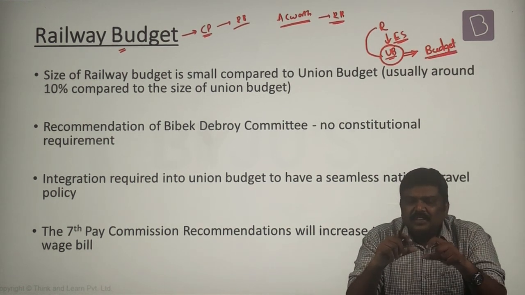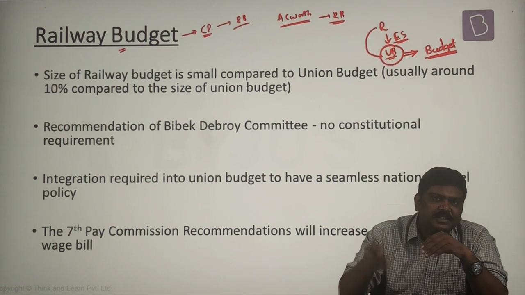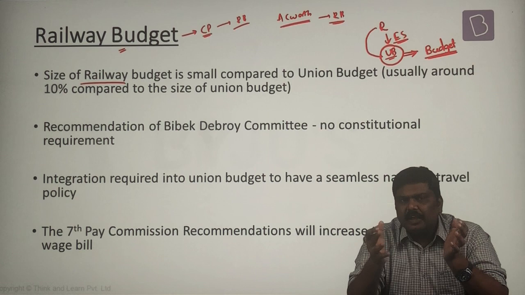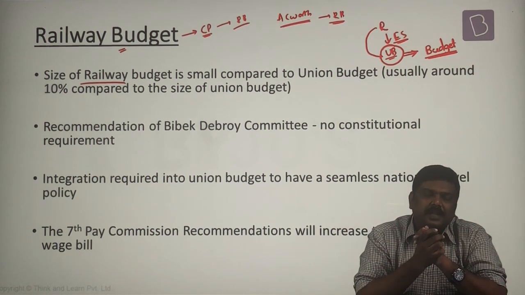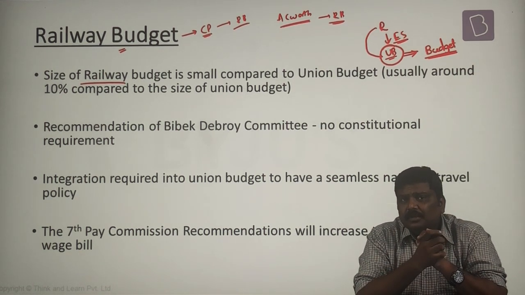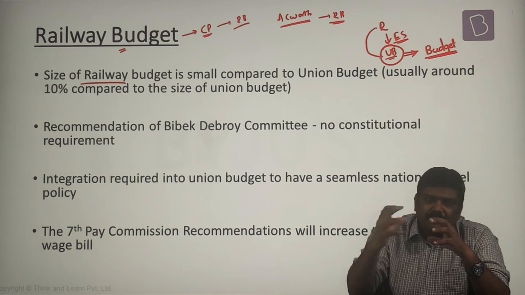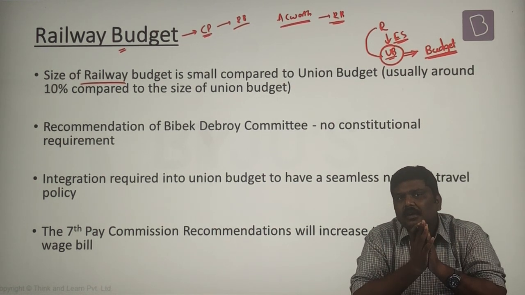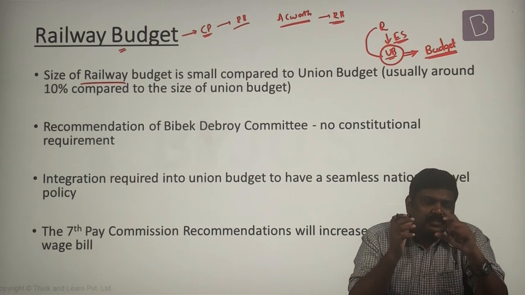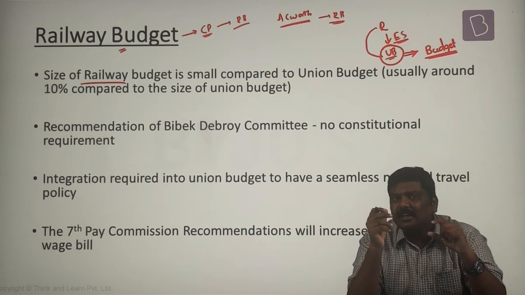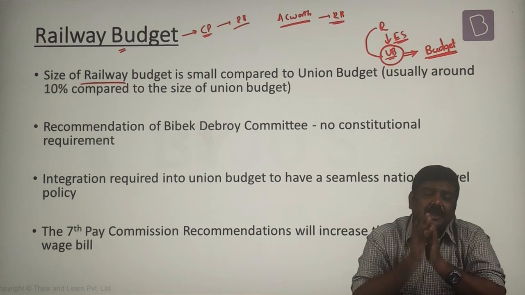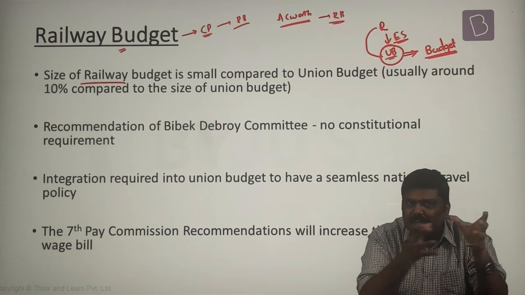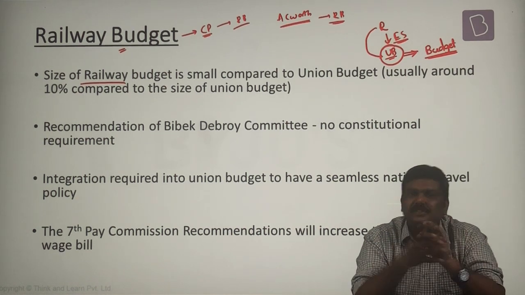What are the reasons cited by the government for this merger? One, the size of the railway budget over a period of time has shrunk. That is, over a period of time, the expenditure incurred by the railway budget has come down. At one point of time, the size of the railway budget was even lesser than the size of the union budget in terms of expenditure. So basically, there is no need of having a separate railway budget because of this.